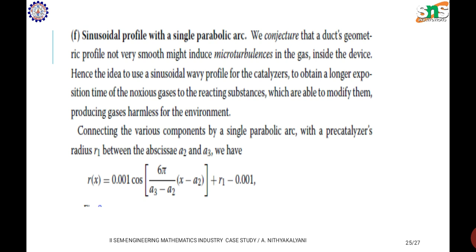Connecting the various components by a single parabolic arc with the radius r1 between the apertures a2 and a3, we have the equation, that is, r of x equal to 0.001 times cos of 6 pi by a3 minus a2 times x minus a2, plus r1 minus 0.001.